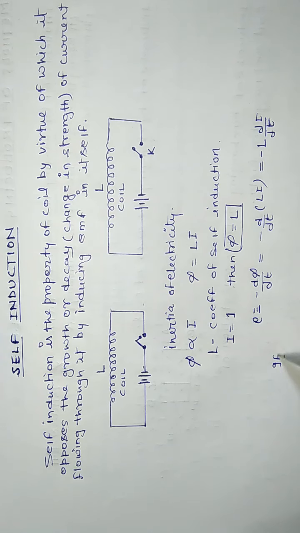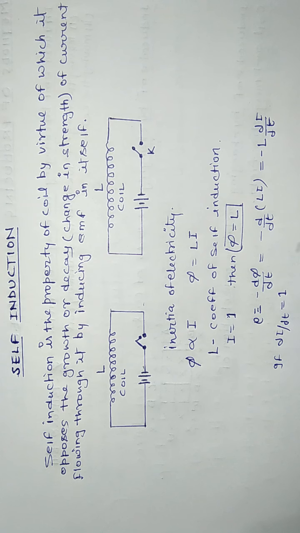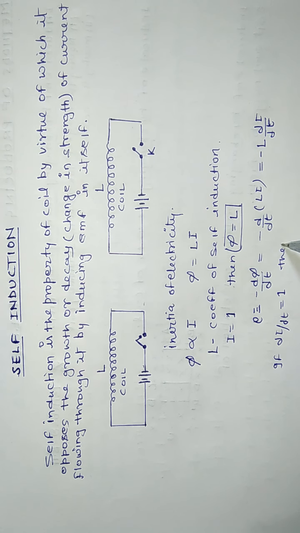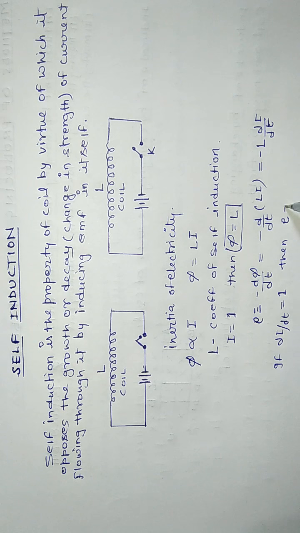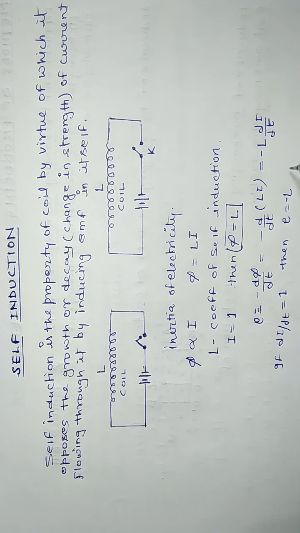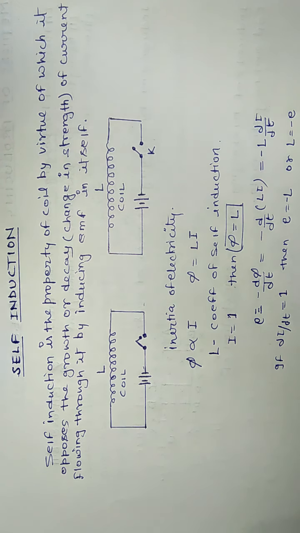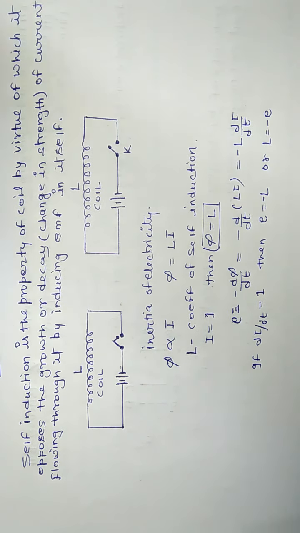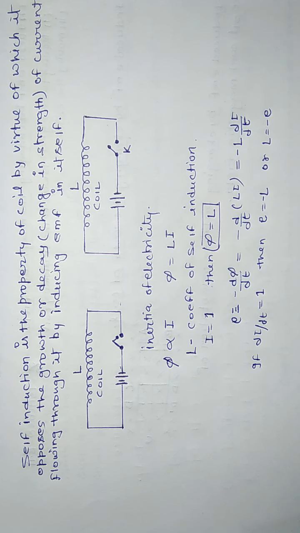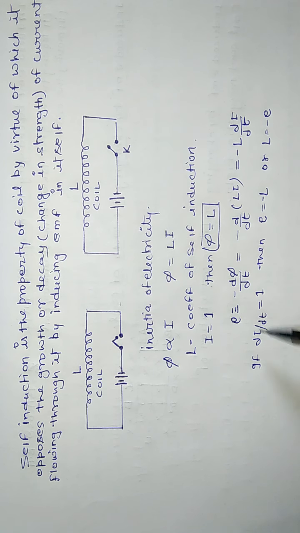If the value of di upon dt is taken as 1, then E will be equal to minus L, or L is equal to minus E. We can define the coefficient of self-induction from here as the induced EMF set up in the coil when the rate of change of current through the coil is unity.